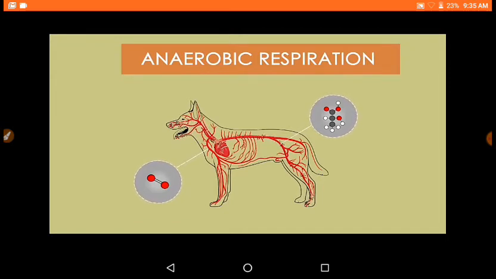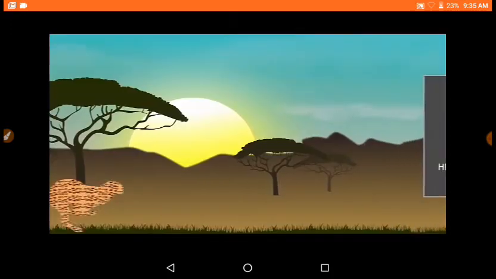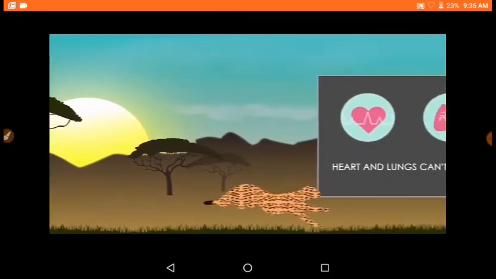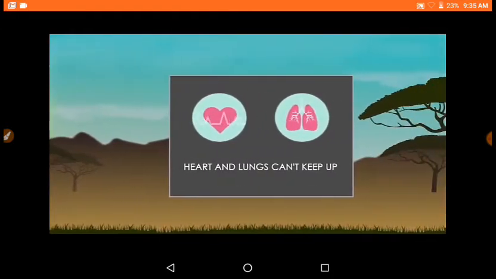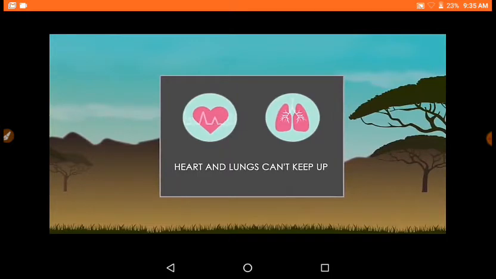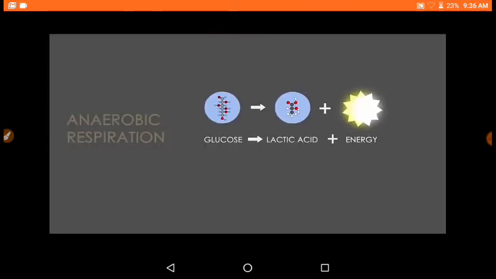Let us understand anaerobic respiration. Let us use a cheetah as an example. When a cheetah runs to catch its prey, it cannot take in enough air and circulate enough blood around the body for performing aerobic respiration. The heart and lungs can't keep up. So, anaerobic respiration is carried out instead. It is represented by this equation.